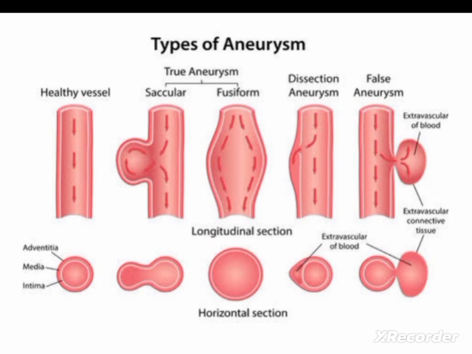Next one, dissection aneurysm. Aortic dissection aneurysm is the common one, and here the aneurysm most commonly occurs in the thoracic aorta. It is mainly the result of a tear in the intimal layer, that is the innermost layer tear, that causes aortic dissection or the dissection aneurysm. And this aneurysm is more common in men than women.